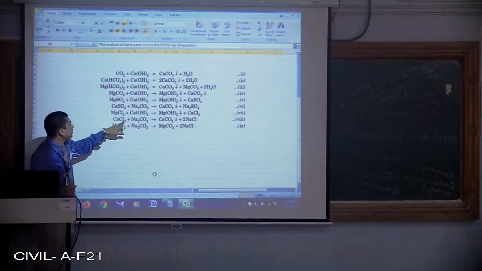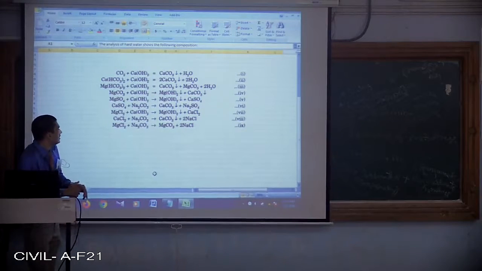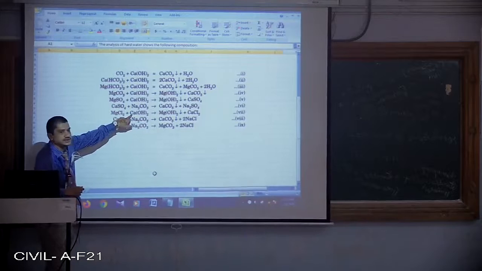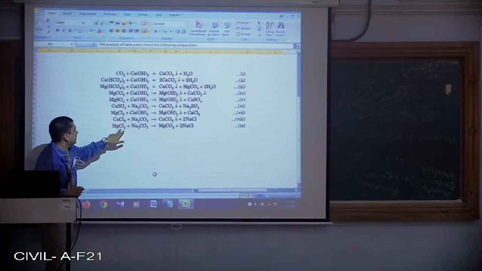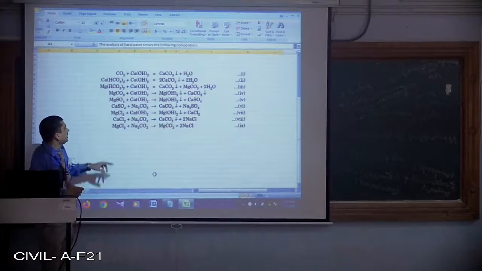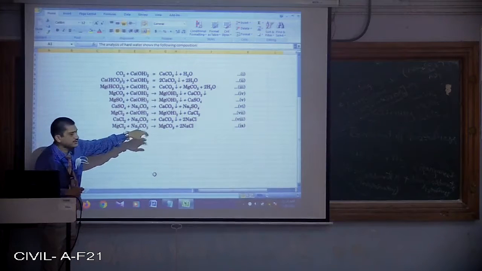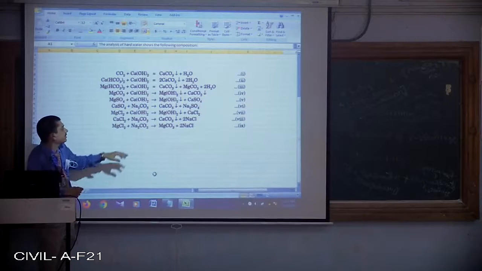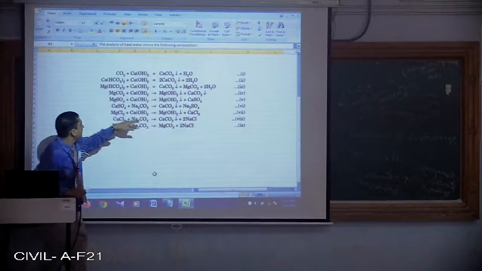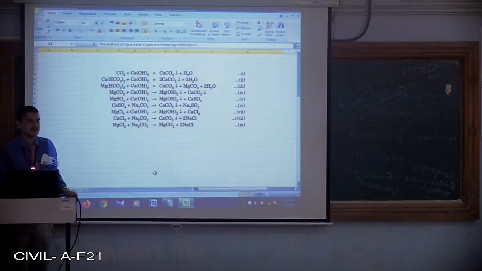So this calcium chloride will be interacting with soda ash to give common salt, that is NaCl, and CaCO3. This MgCl2 again can either interact with slaked lime or with soda ash. If it interacts with slaked lime, it will yield calcium chloride and magnesium hydroxide. On the other hand, if magnesium chloride interacts with soda ash, this is going to yield MgCO3, that is magnesium carbonate, and NaCl. This MgCO3 again further interacts with Ca(OH)2 and we are going to get Mg(OH)2. This is how the neutralization process takes place.